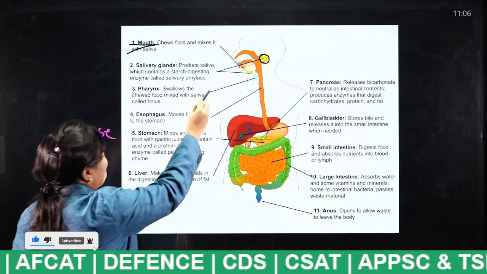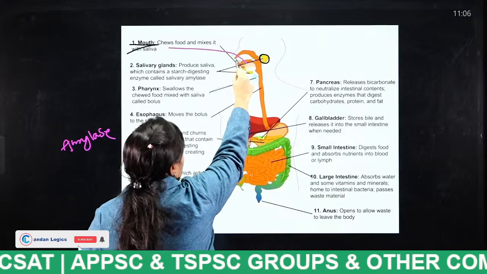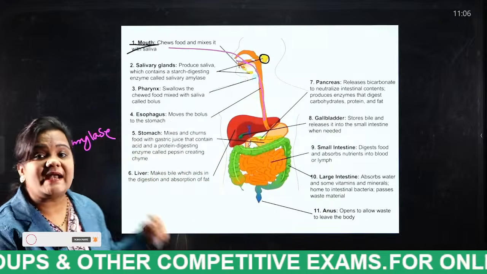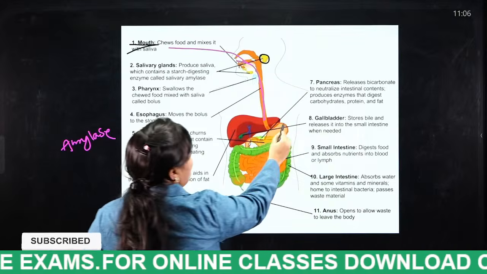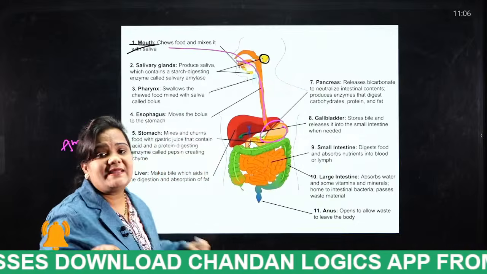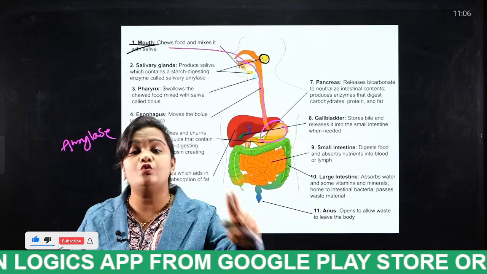What happens, students? The food we eat will enter into our mouth, and through the mouth it enters the esophagus. This esophagus connects our mouth to the stomach, and this is the stomach, which is situated on the left side of our body. Before that, actually in human digestive systems we have two digestive systems.